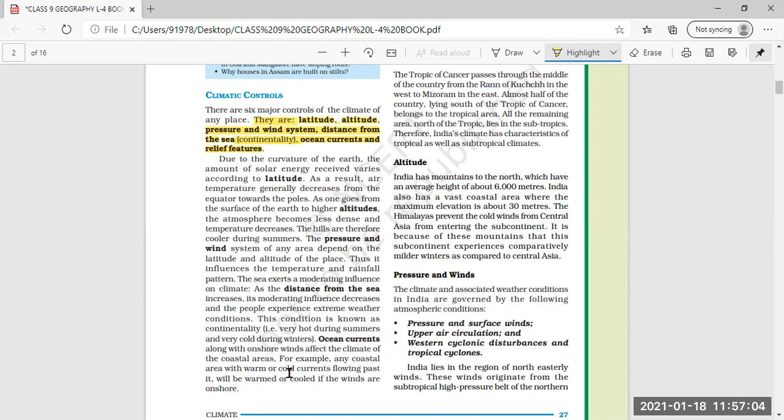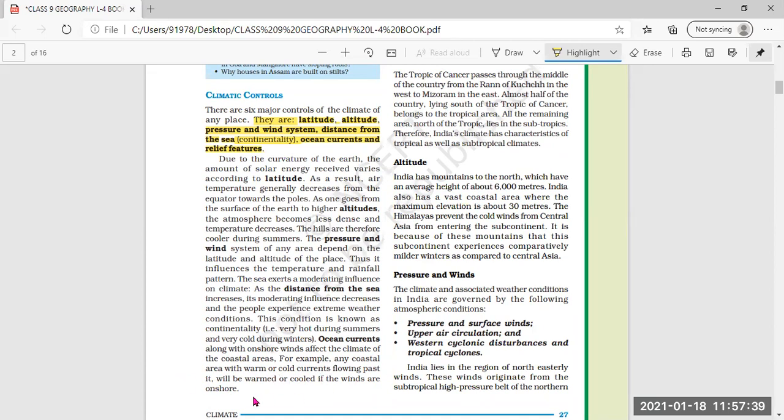Ocean currents, along with onshore winds, affect the climate of coastal areas. For example, any coastal area with warm or cold currents flowing past it will be warmed or cooled if the winds are onshore. That means when the water moves very fast in one direction, it creates ocean currents along the coast, and the wind affects the climate of the coastal areas.